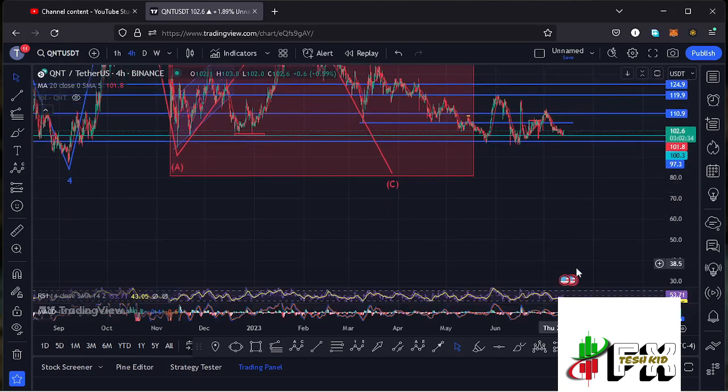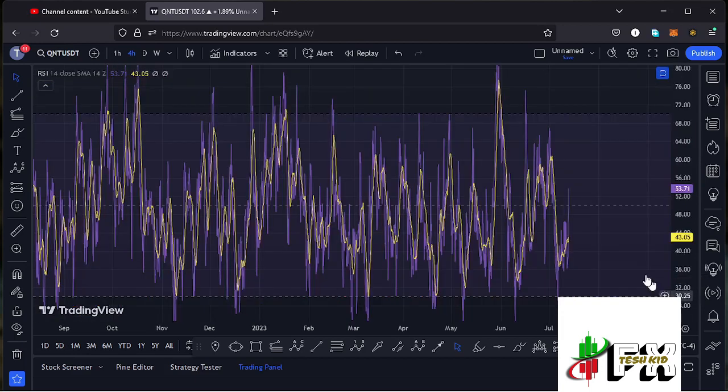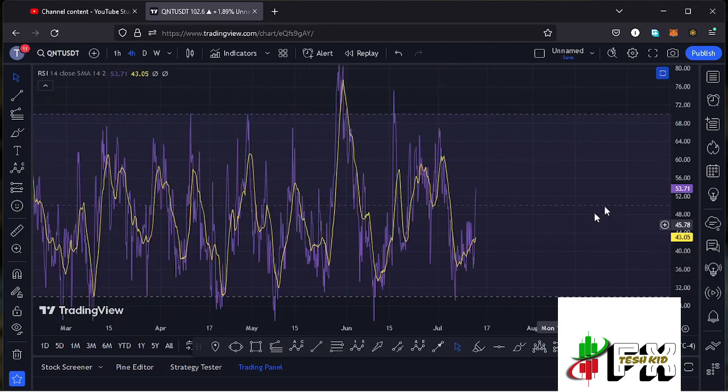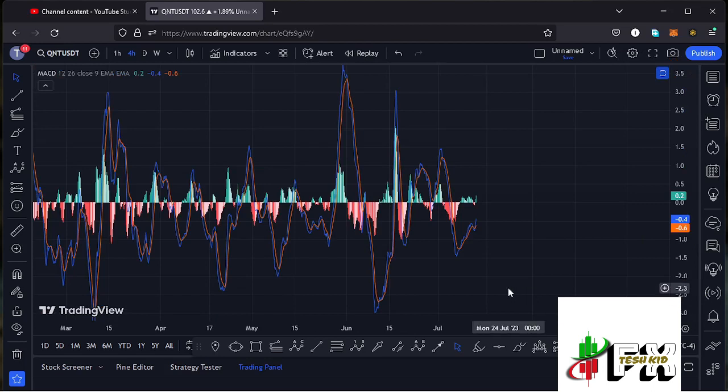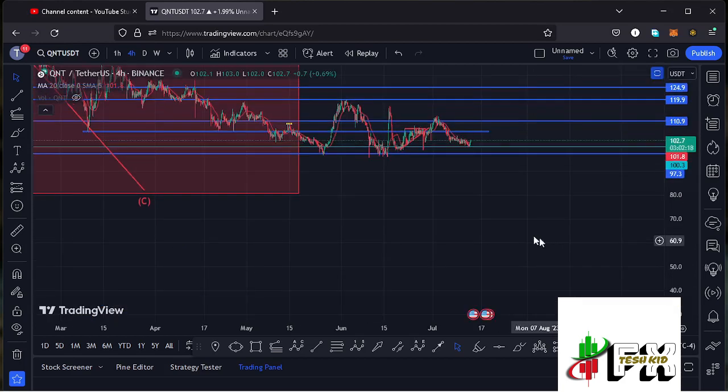Also taking a look at the indicators to see what movements will be supported. On the RSI, we are trading at around the 53 mark. Also taking a look at the MACD, we have been able to print a bullish cross, fully supporting higher prices. So let's be patient and see how that plays out, and I will be keeping you updated.